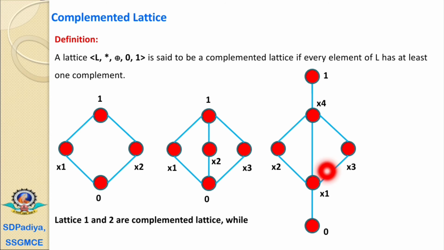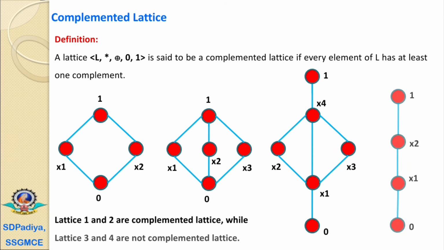If the meet is a universal lower bound and the join is a universal upper bound, then we consider these two elements to be complements of each other. Meaning in this Hasse diagram, x1 does not have any complement element. Similarly, if we try to find the complement element for x2, x3 and x4, we find that there is no complement element for x1, x2, x3 and x4. Therefore, as per our definition, it is not a complemented lattice.